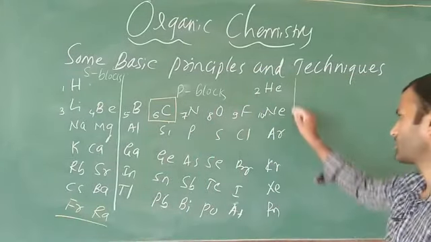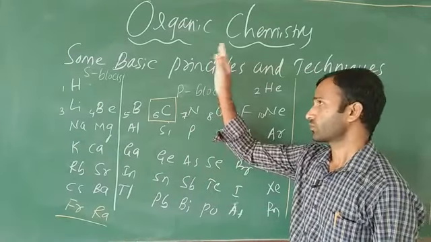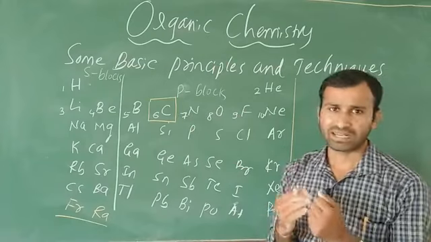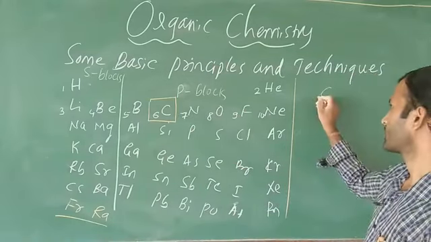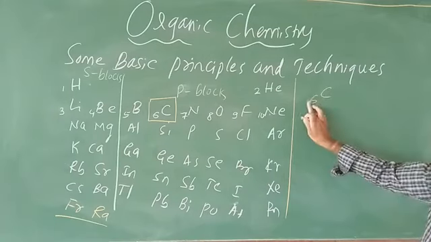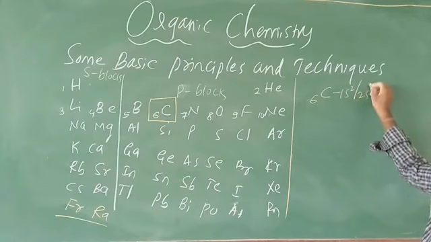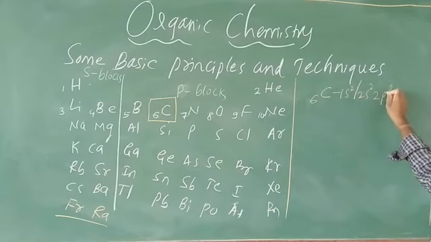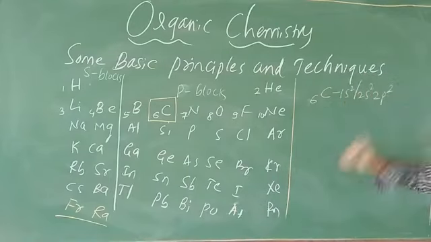Basic points means that before this topic we should know very well the electronic configuration of some elements. Carbon has atomic number 6. What is the electron configuration of carbon? 1s2, 2s2, 2p2. You have studied this in 8th, 9th, 10th class, no? Electron configuration of carbon.